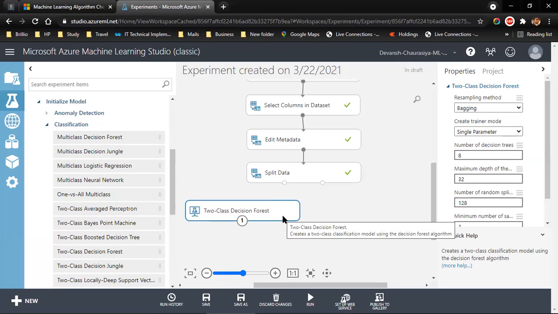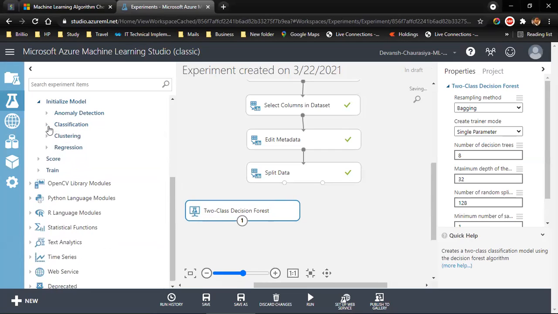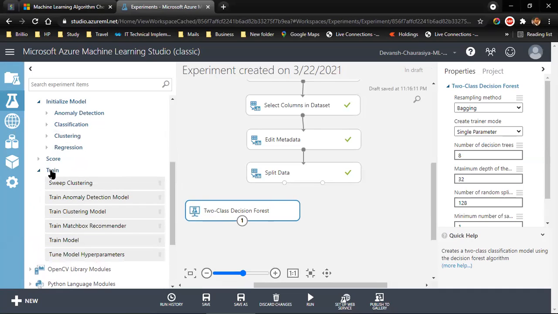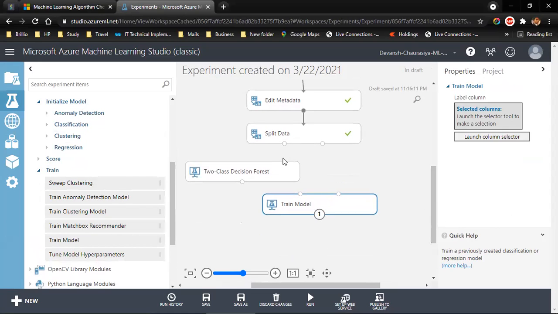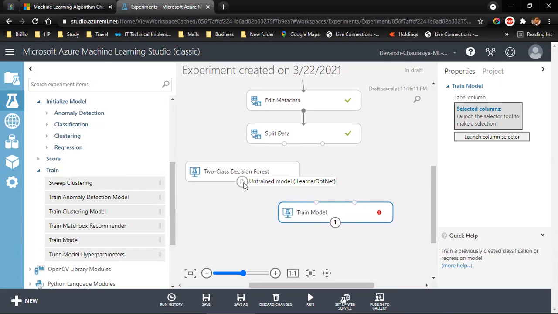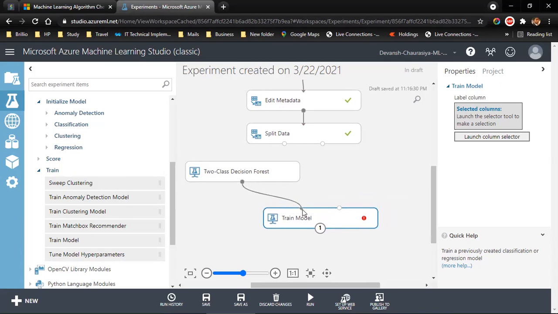And now I need to train my system or train my model. So I close this. I come to train, and initializing model itself, I come to train the model. Right? Now to train the model, one data is coming from here. The algorithm is coming from here. On which algorithm I am training?